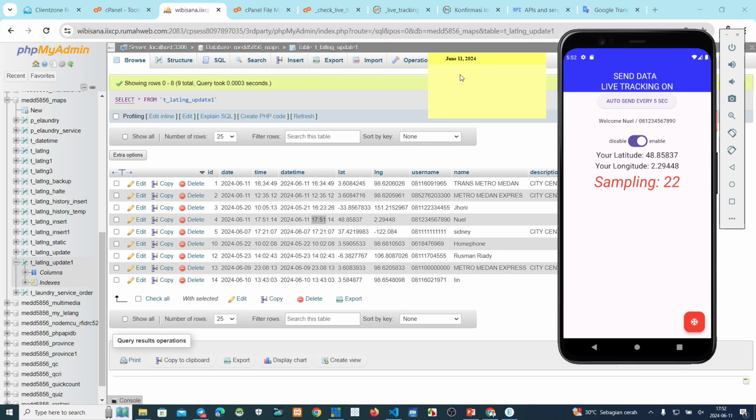Okay, I use my smartphone. I use my login. Okay, now we try to login, and then we can see. Moment, please.